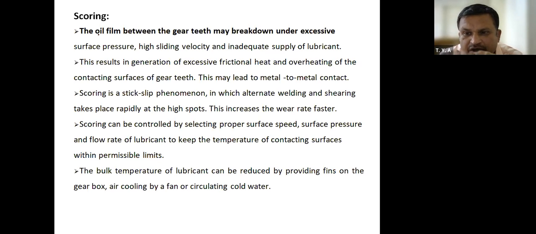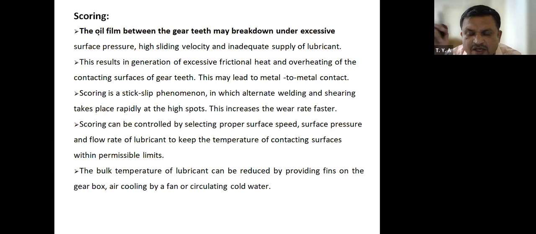Therefore, these two gear tooth surfaces are going to stick to each other, and if one gear tooth exerts force on another, that sliding motion causes overheating of the gear tooth surfaces, and the surface will burn, and this will increase the wear faster.